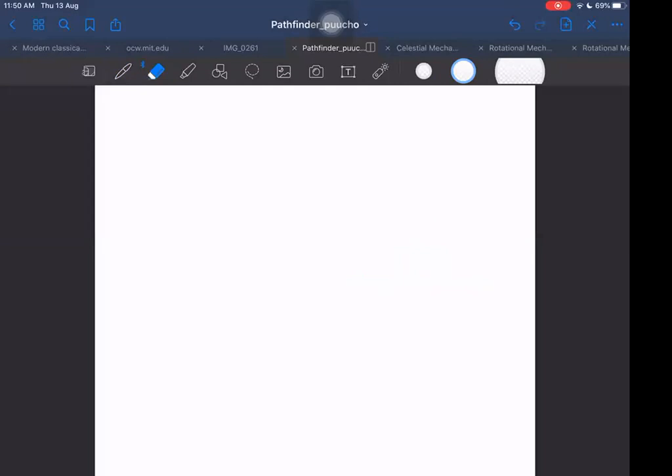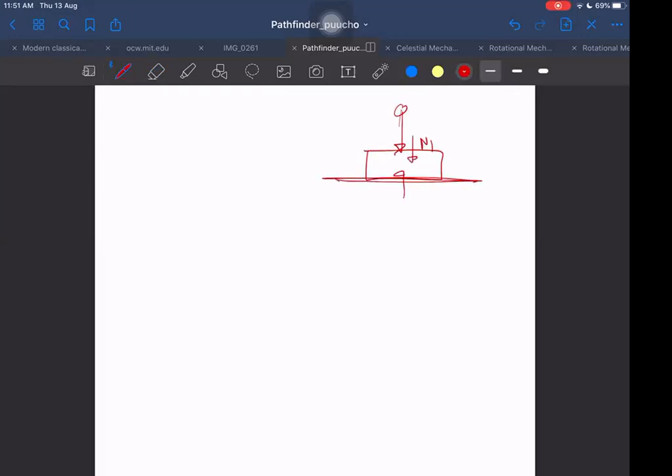Those can become impulsive. For example, in this particular case, if this ball collides with it, the collision that is taking place is definitely impulsive. But if it is on the ground, then the normal force from the ground also becomes impulsive. Although nothing is colliding with the ground directly, when the upper ball collides with the upper face, the lower face also gets the impact of that hit. So N2 will also become large.